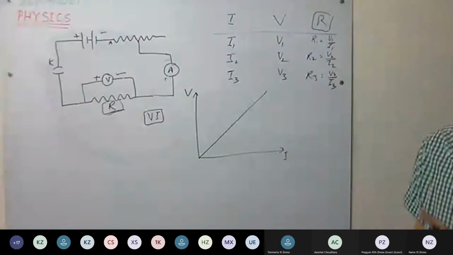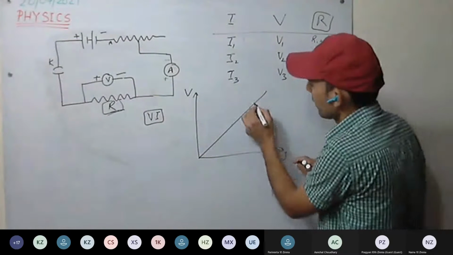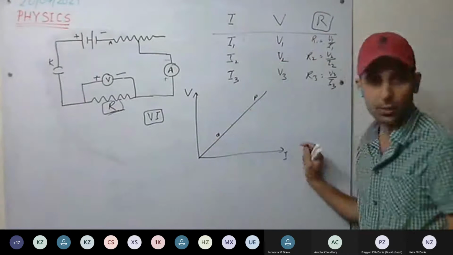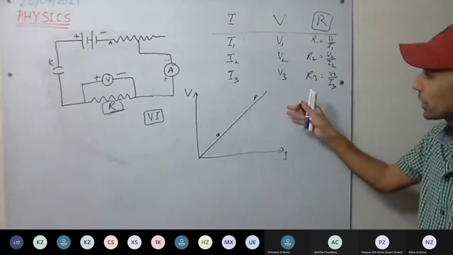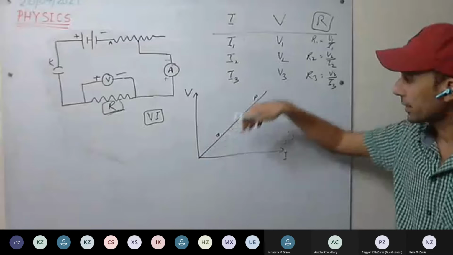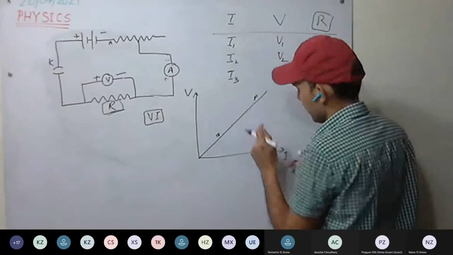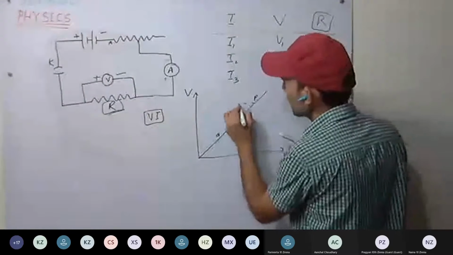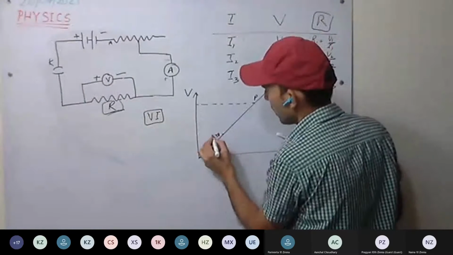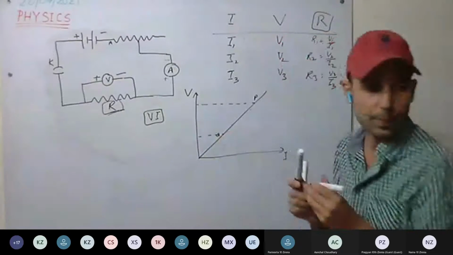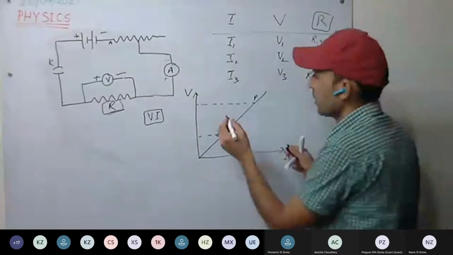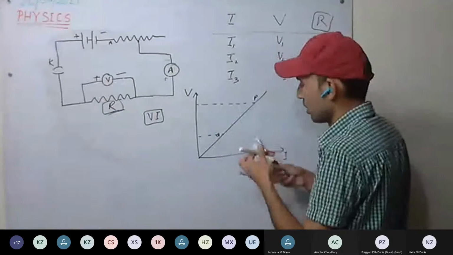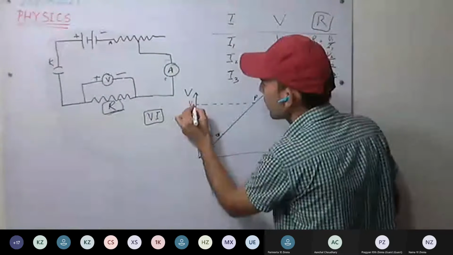Now take any 2 points, P and Q, on this line and project them on the y-axis as well as on the x-axis.